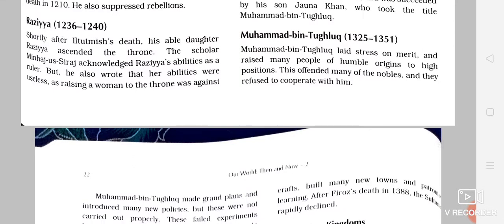And now Muhammad bin Tughlaq. It is said that he was a very intelligent, well-educated, well-qualified ruler, and that is why he wanted to appoint the ministers and nobles in his court on the basis of merit, on the basis of their ability, capability, and potential, not on the basis of their royal background or aristocracy.